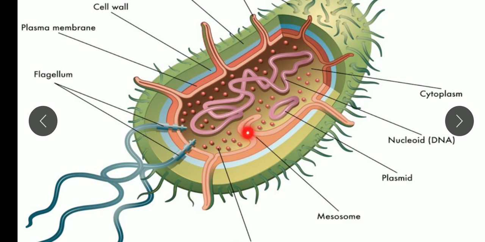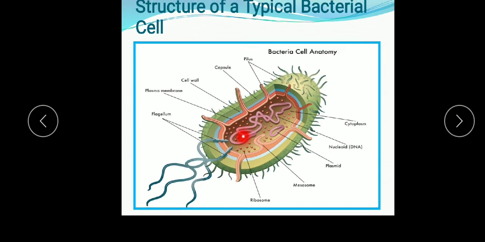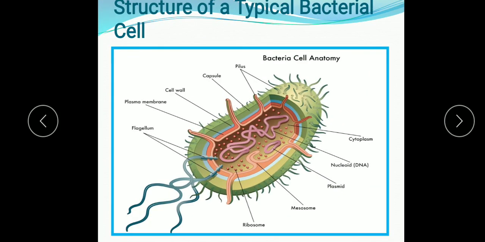Mesosomes are also involved in wall synthesis, and with the help of the respiratory enzymes they provide energy by breaking down glucose. So understood, children? This is the structure of a typical bacterial cell. The diagram is important, so learn the diagram. Learning the diagram and proper labeling is a must.